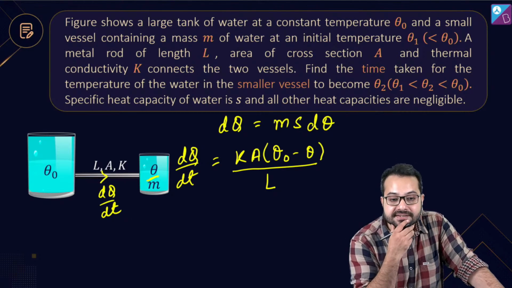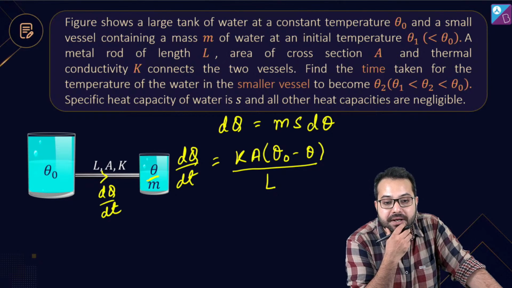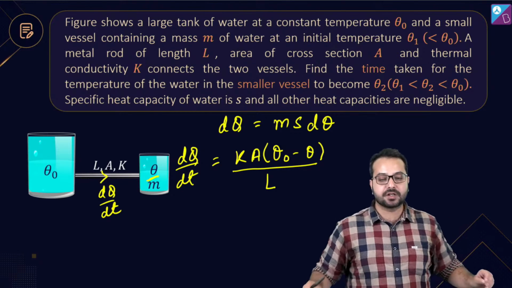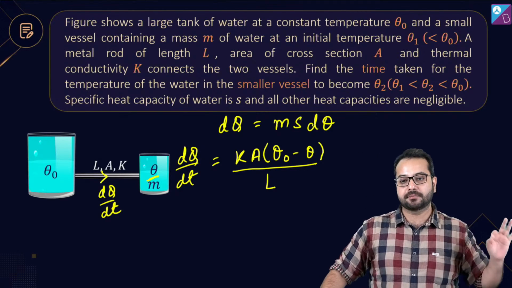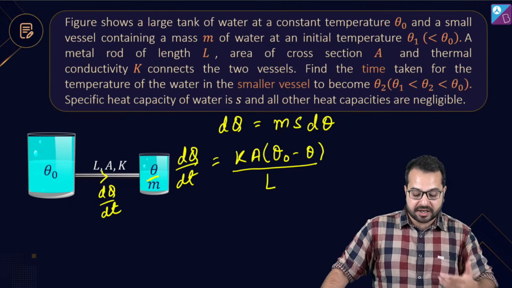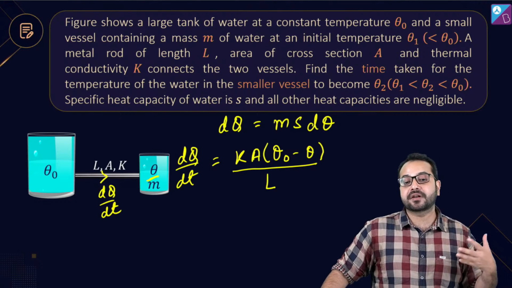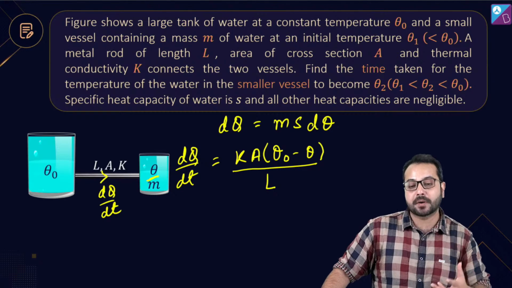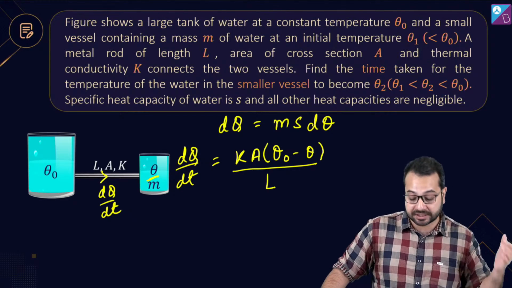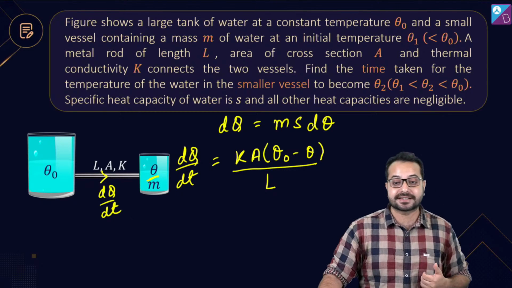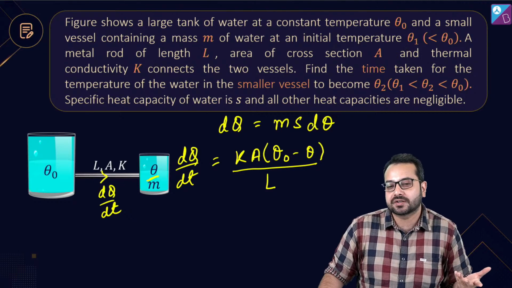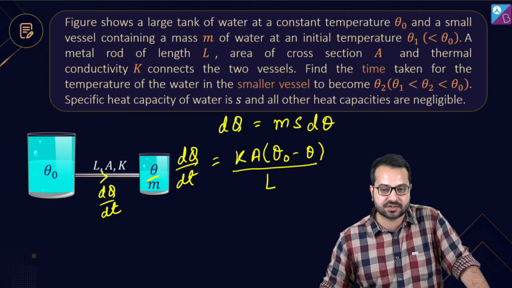So Swastika is saying AK theta naught minus theta divided by L is equal to heat current would have been the expression had it remained constant. Yes, Swastika, you are absolutely right. Spot on, bang on. If it would have remained constant, okay, this expression dq by dt, which is Ka into theta naught minus theta divided by L, would have remained constant, and in that case this would not have been a very good question. That would have been an ordinary question.